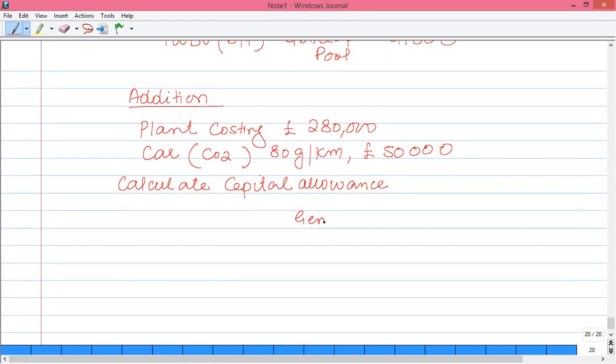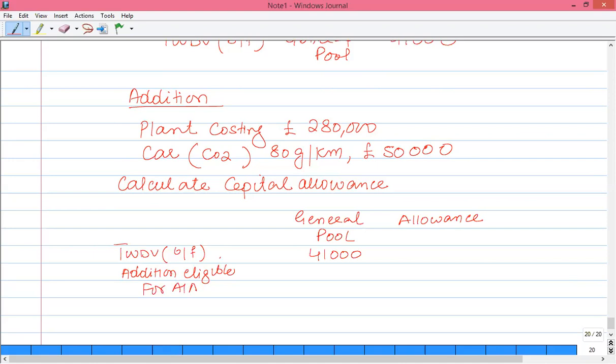First of all, there is a general pool column plus a column related to allowance. Now we have TWDV brought forward, that is 41,000. And now we have an addition that is eligible for AIA.